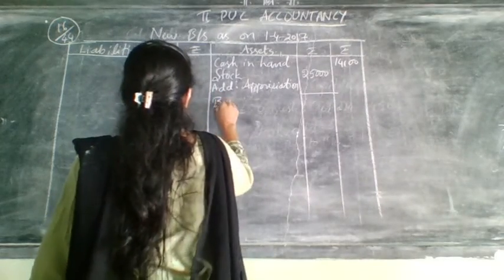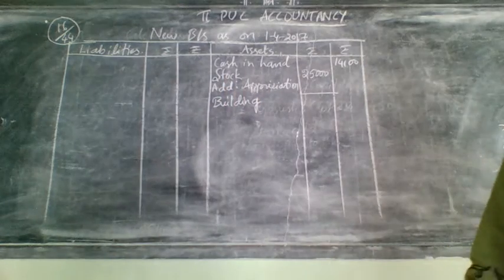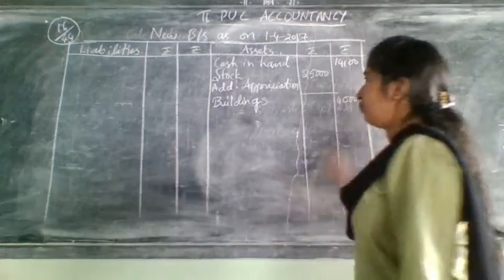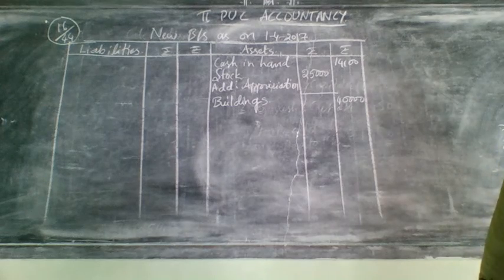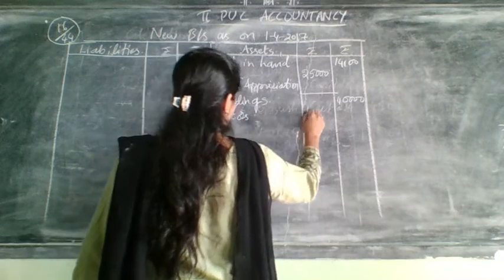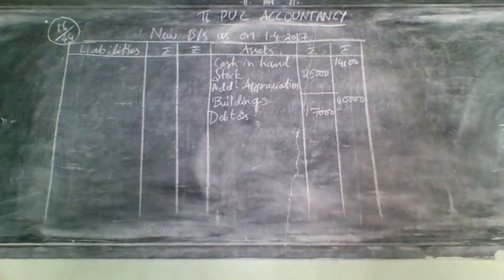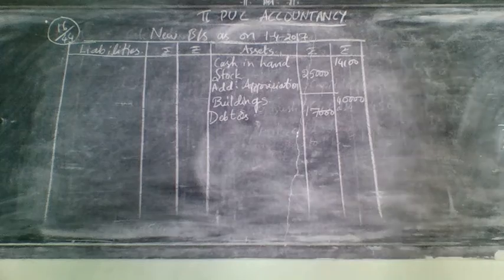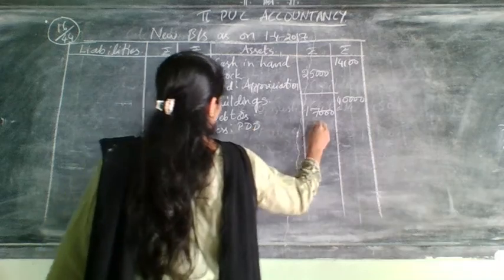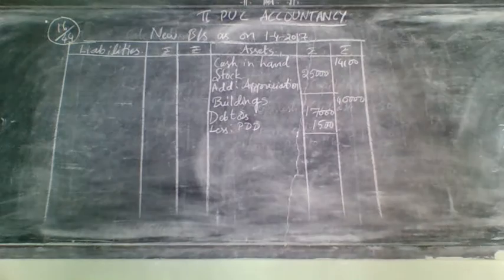Next is related to building. Building is not having any adjustment, so write directly in the outer column. So what was the building amount? 40,000. Write directly in the outer column. Next, after buildings, you are having debtors. In the inner column it was 17,000. So debtors 17,000. They have given only one adjustment there. Take as it is whatever is given first: debtors 17,000 less PDD 1,500. How much will it come? You need to write that in the inner column itself.